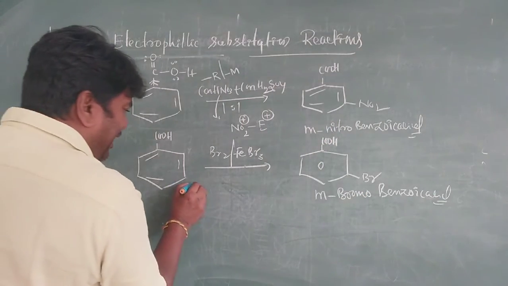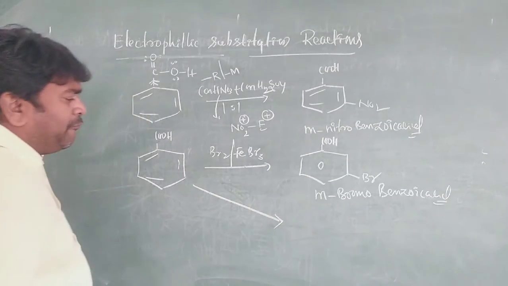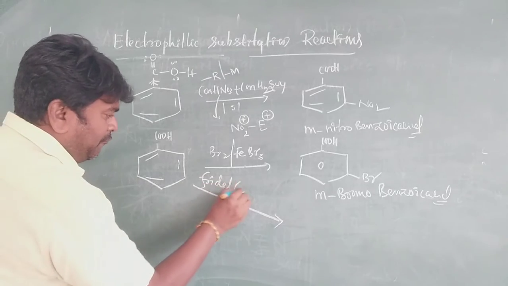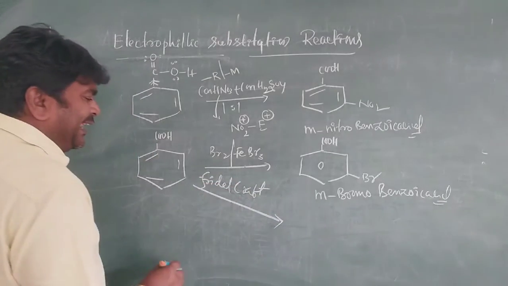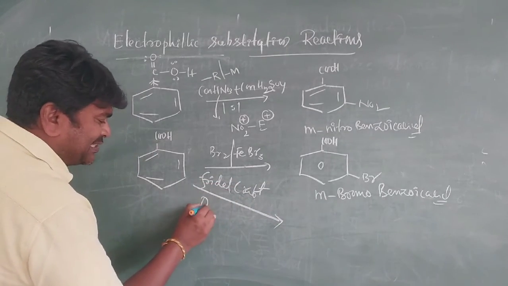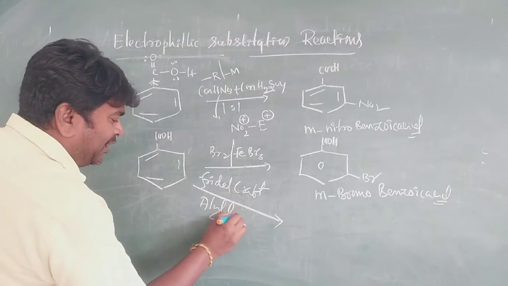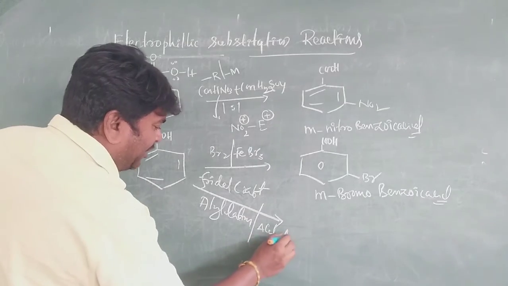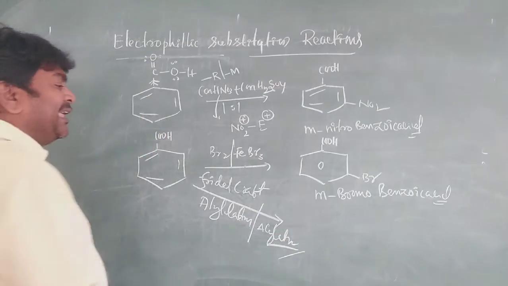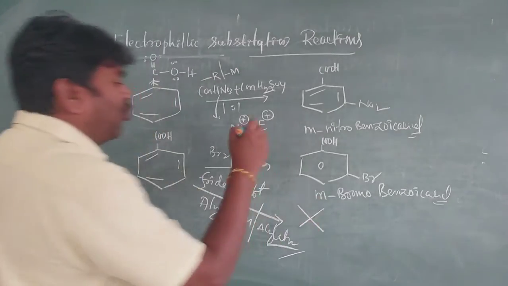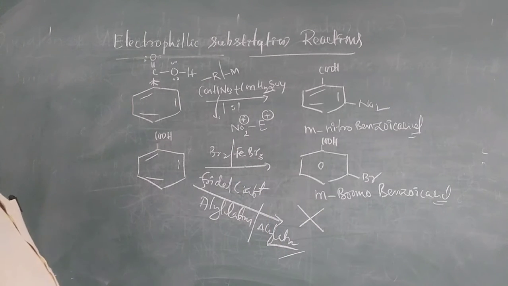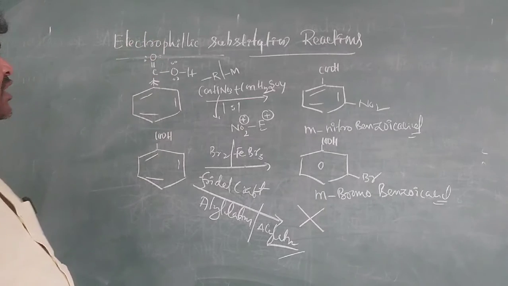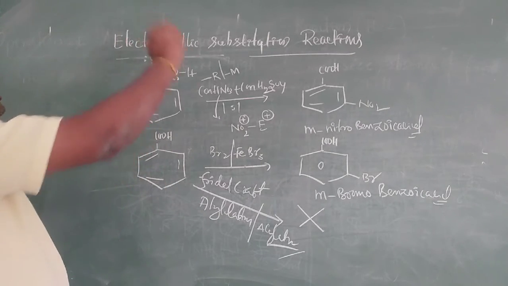Next, suppose the same reactant undergoes a Friedel-Crafts reaction. Friedel-Crafts reaction means alkylation or acylation. There is no reaction. Why? It is very, very important. Only two reactions are there for electrophilic substitution reactions of carboxylic acid.